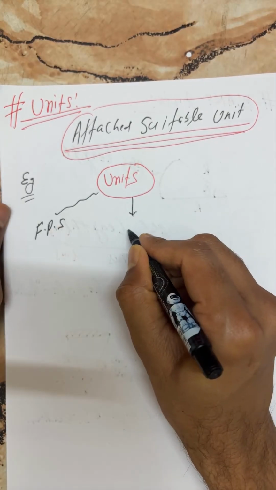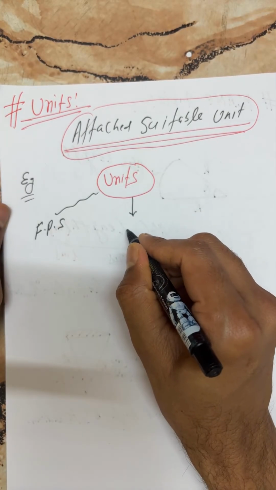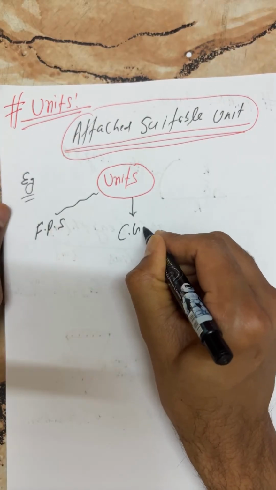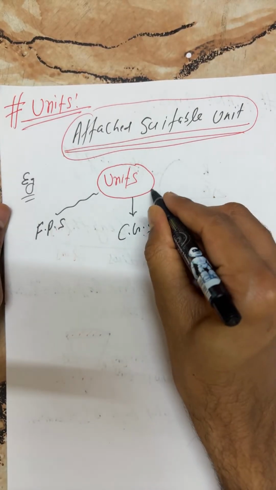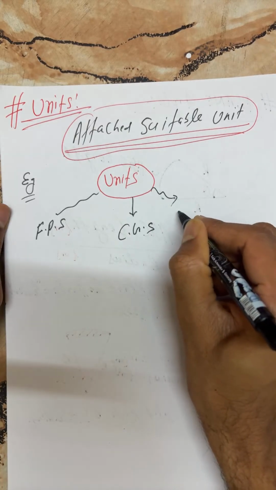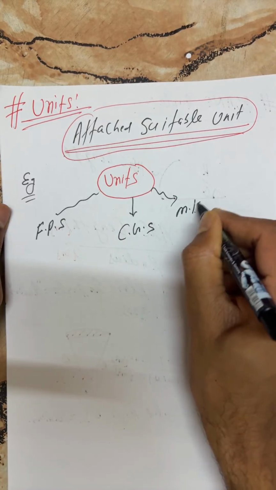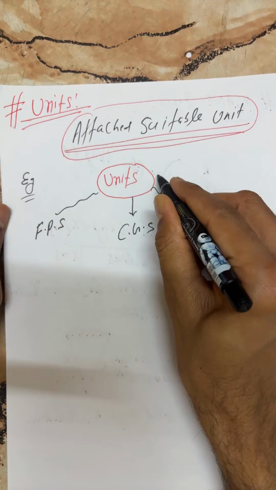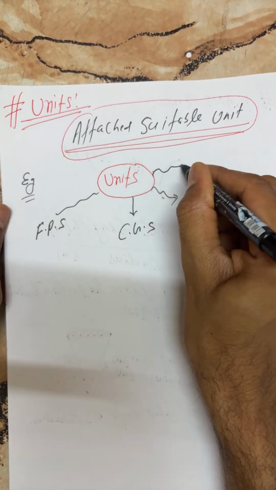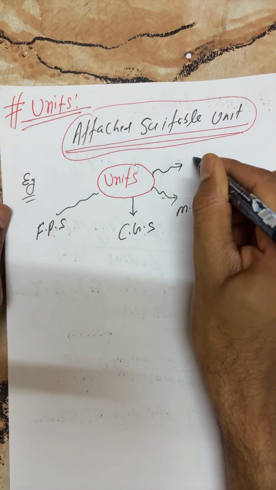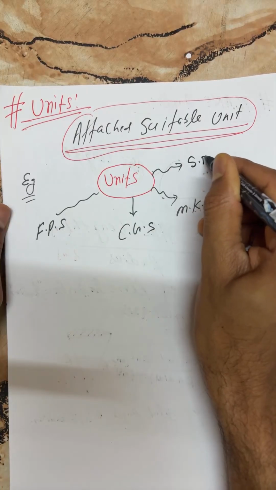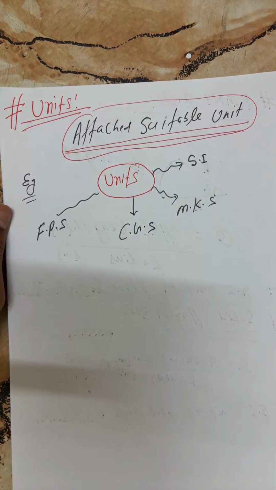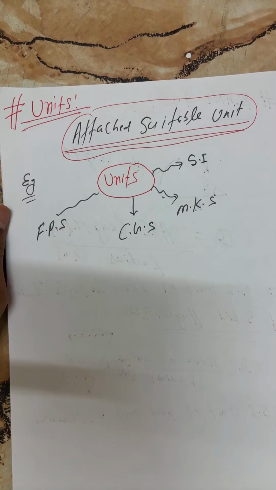Next, this is CGS. Next, this is MKS. And last is SI.